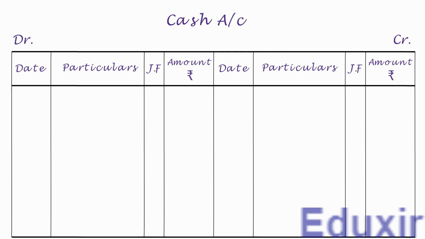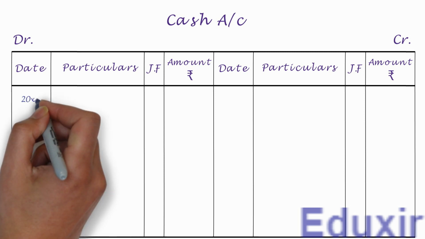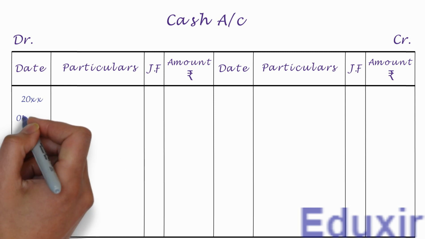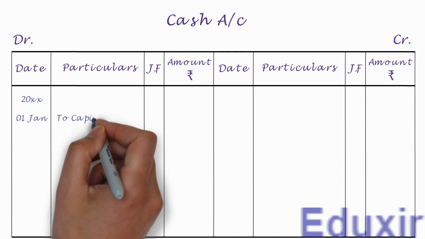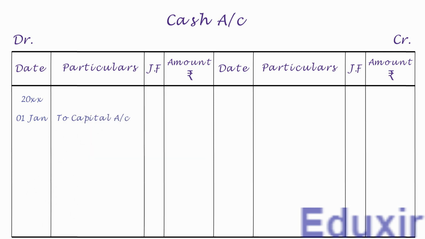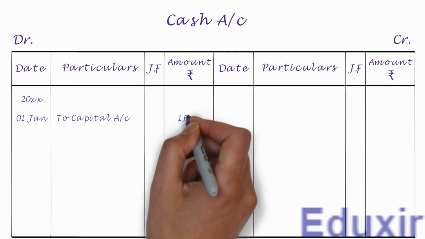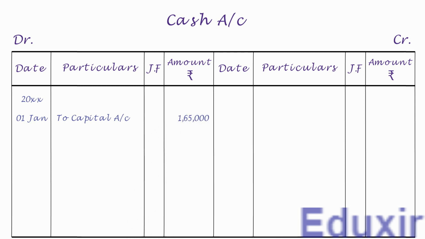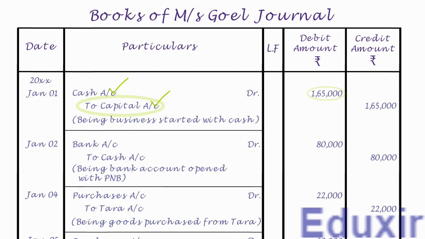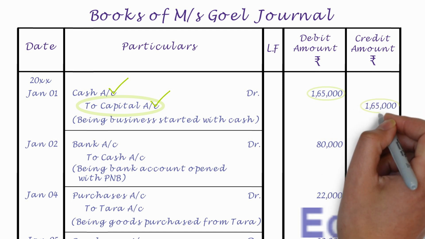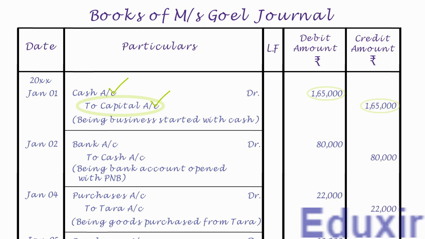Now on the debit side, let us first write the year in the date column. Let us now write the date. We need to write "to capital account" into the particulars column. Let us write the debit amount of 1,65,000 rupees into the amount column. That completes the posting of this journal entry into the cash account. Let us now take up the next entry. As the name suggests, it needs to be posted on the credit side of the capital account and the credit amount is 1,65,000 rupees. Note that the details that need to be posted into the particulars column is cash account.